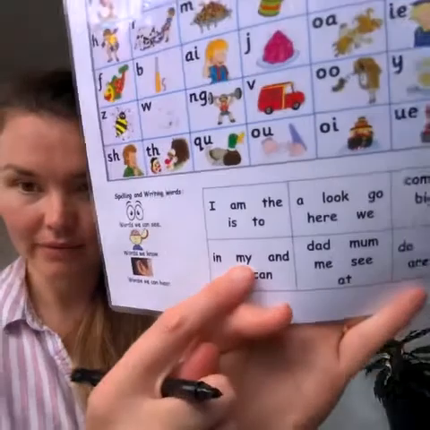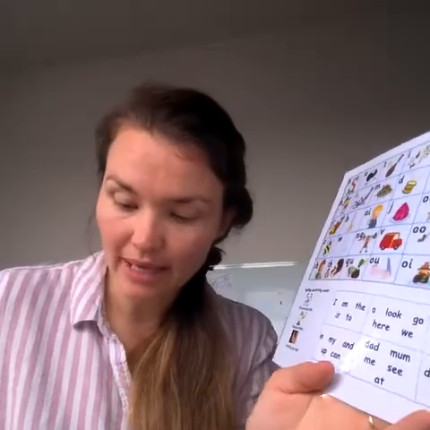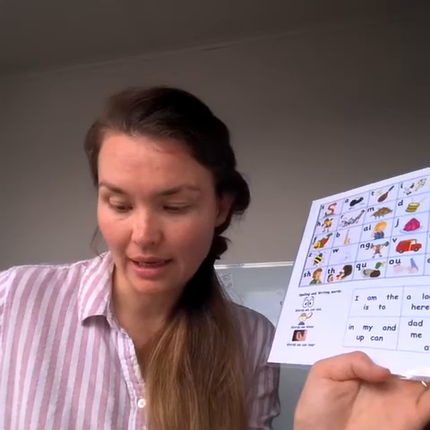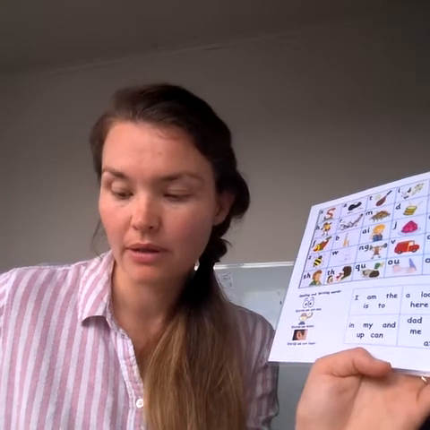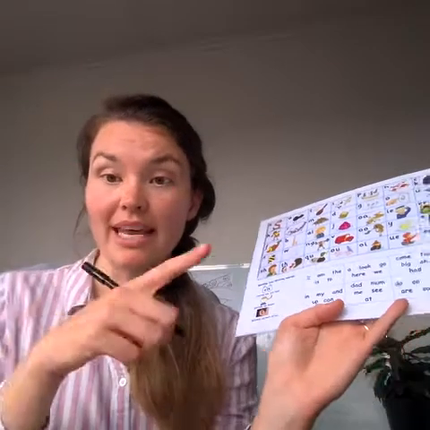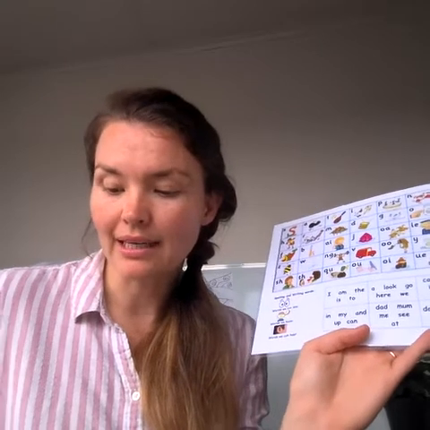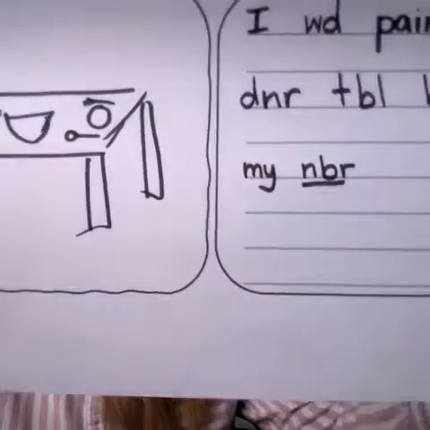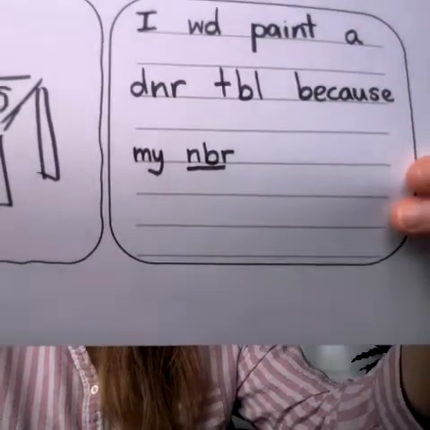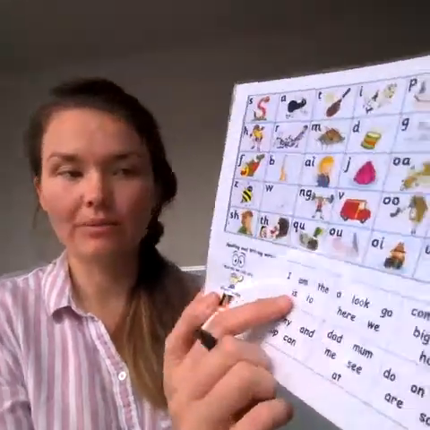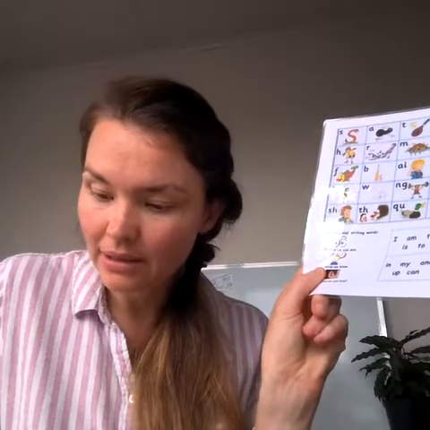Because my neighbour, the word my is here. So I'm just going to copy that as well. My neighbour. Neighbour means the people who live next to you. My neighbour, so I've written the sounds that I can hear. NBR. The word neighbour is on my sound mat there, so I'm going to copy it.